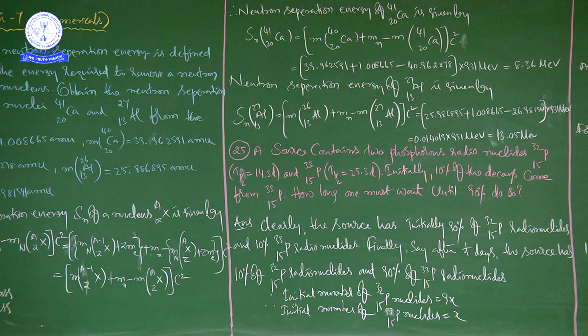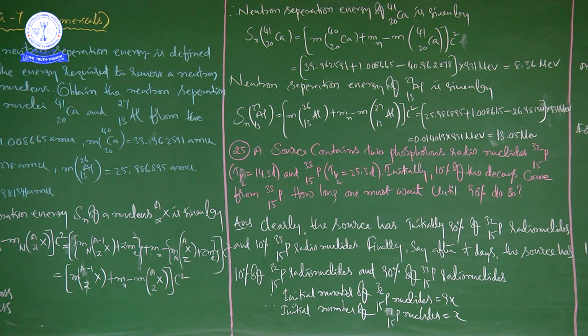A source contains two phosphorus radionuclides, P-32 and P-33, and in the bracket they have given the half-lives also. Initially 10% of the decays come from P-33.